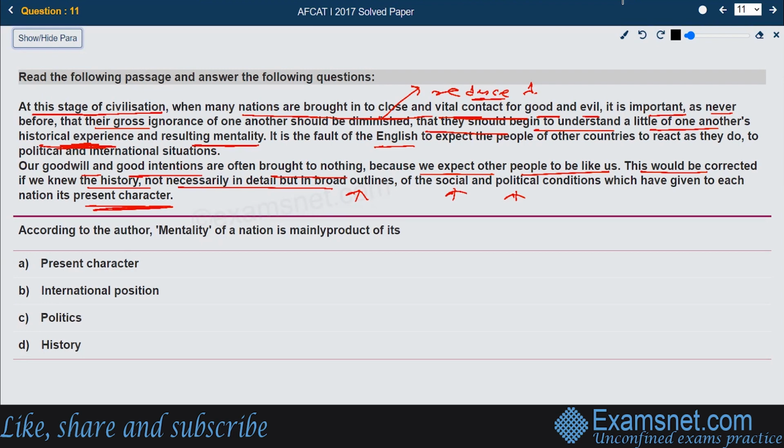So as he has already stated that he is focusing on the history of a nation, this would be corrected if we knew the history, not necessarily in detail. So he is focusing on the history part, and here also historical experience and resulting mentality. So the resulting mentality of a country is related to its history. So the right answer is main product of history. That is option number D.